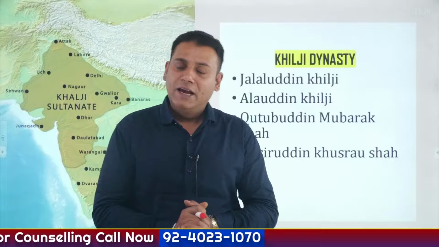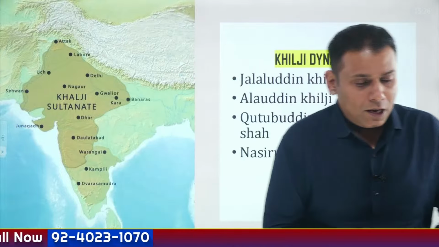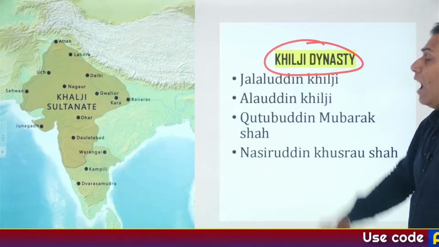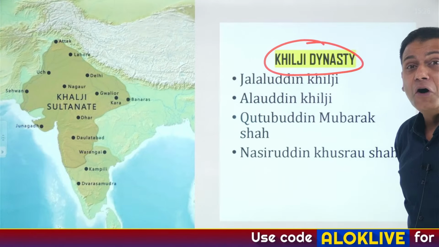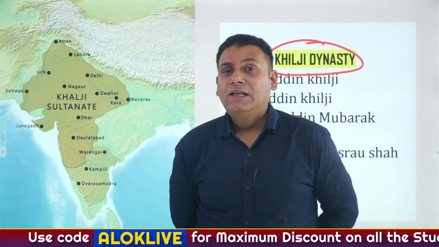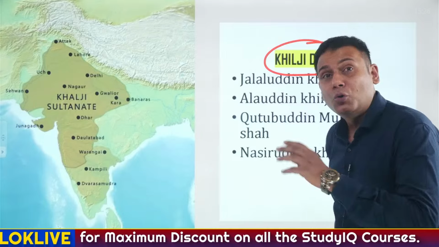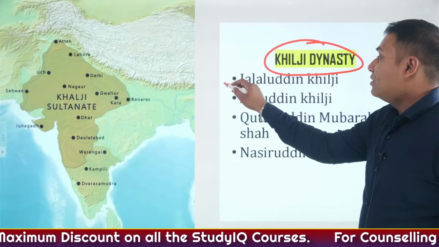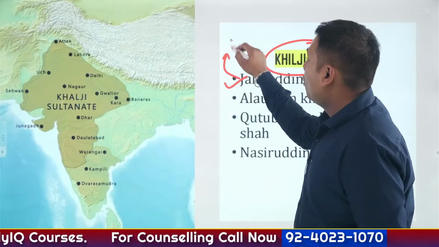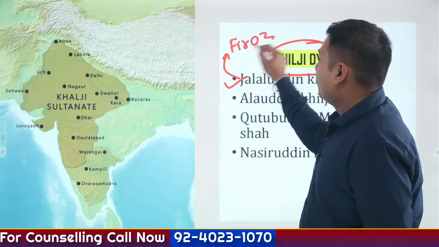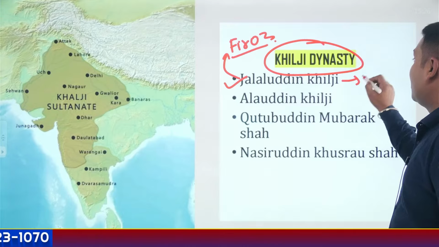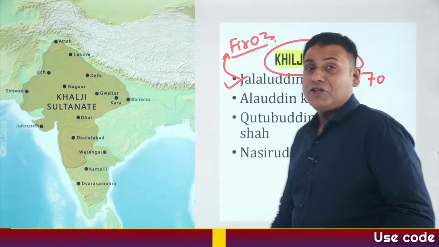Yes, Vipulji, Jai Hind. So now we are going to understand the Khilji dynasty. After Balban, there was a series of weak successors in the slave dynasty. Due to this, one of the military commanders rose to power, whose name was Jalaluddin Khilji. Jalaluddin Khilji's original name was Firoz. He became the ruler at the age of 70.